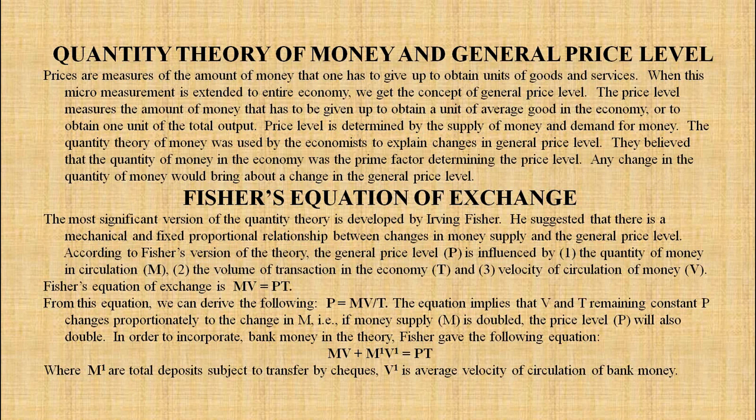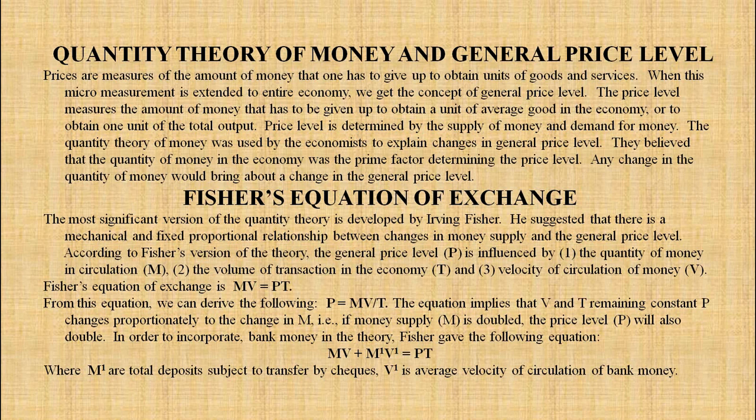The equation implies that V and T remaining constant, P changes proportionately to the change in M, that is money supply. So if money supply M is doubled, the price level P will also be doubled. In order to incorporate bank money in the theory, Fisher gave the following equation: MV plus M1 V1.